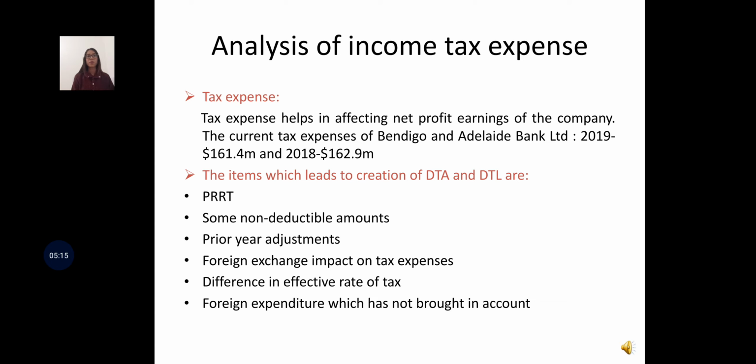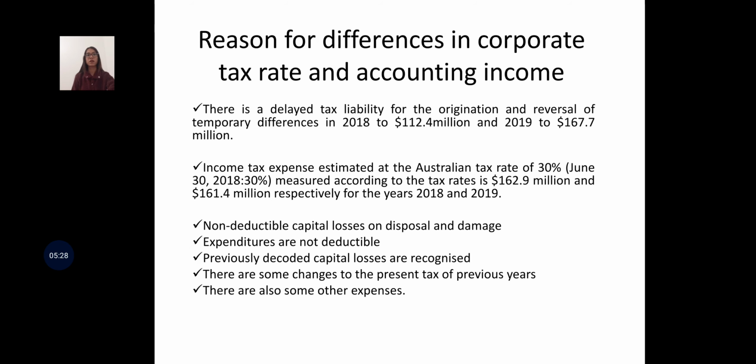The items which lead to creation of deferred tax assets and deferred tax liability are PRRT, some non-deductible amounts, prior year adjustment, foreign exchange impact on tax expenses, difference in effective tax rate, and foreign expenditure which has not been brought into account. So there are many reasons for differentiation in corporate tax rate and accounting income.